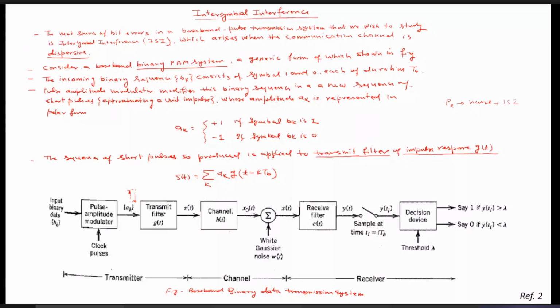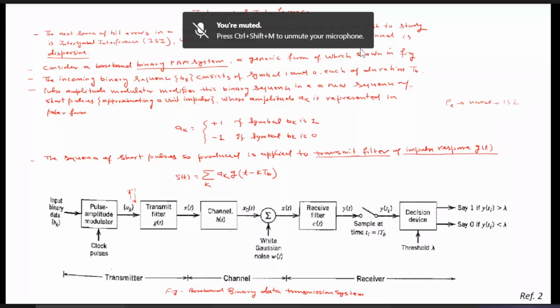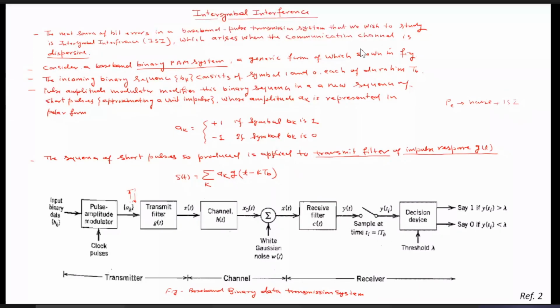Now, coming to the analysis part of this intersymbol interference, let us represent each signal in mathematical form. Then we will see what ISI is, how we can minimize this ISI, and how we can make the whole system free from the ISI.